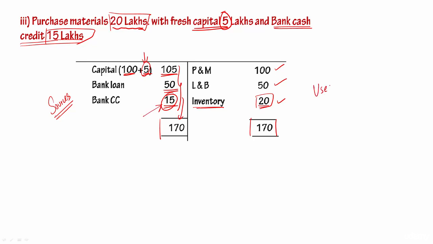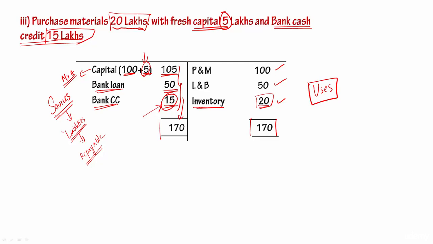Now I said these are all sources and uses. I'm going to give a technical name for this. These sources I can call them as liabilities. Why I'm calling them as liabilities? Because all these money are repayable. Nothing is a donation here. Everything got to be repaid. Capital is repayable to Mr. A when the business is closed. Bank loan is repayable to bank. Bank cash credit is repayable to bank. And if you want to repay, you need money. For that you need resources, and these are all the resources, so we call them as uses.